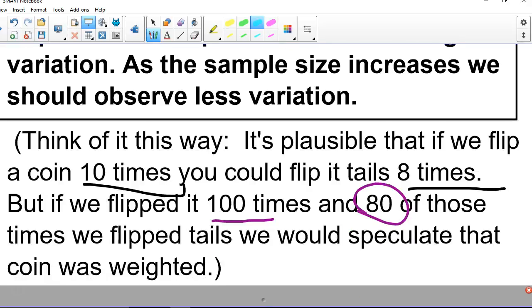Then I finally just said, think of it this way. It's plausible that if we flip a coin 10 times, you could flip tails 8 times. There's going to be a lot of variation with a sample size of 10. But if we flip it 100 times, and 80 of those are tails, there's not as much variation. So now what we can do is draw a conclusion and say, something must be up, okay? Something must be up because this margin of error here is only about 10%, okay? That doesn't even capture 50%.